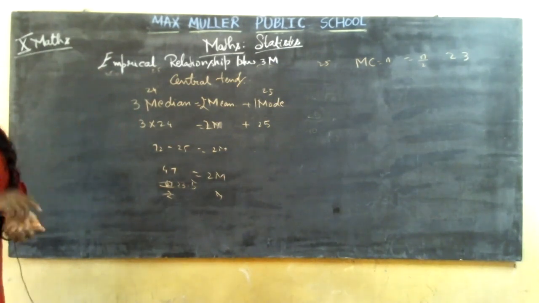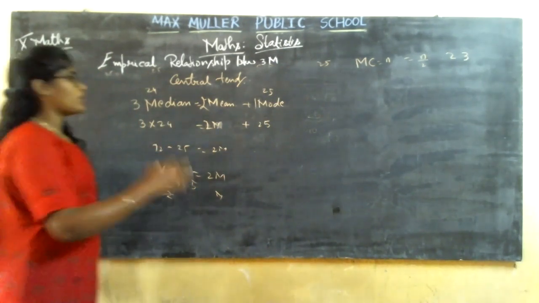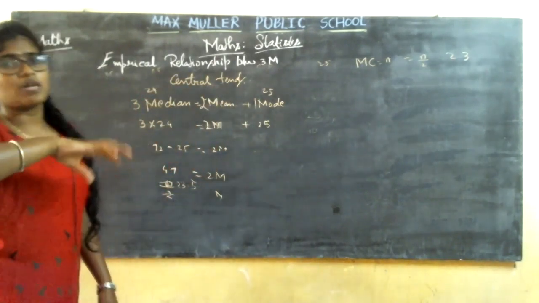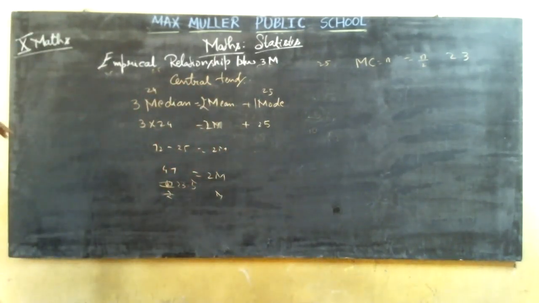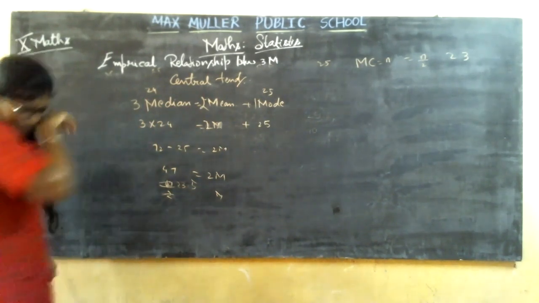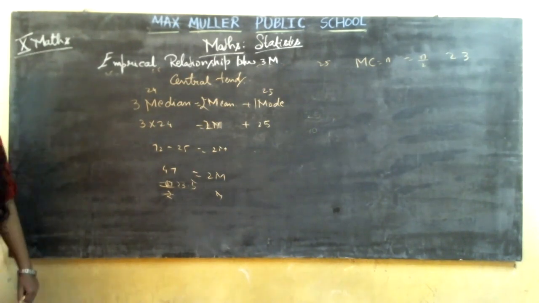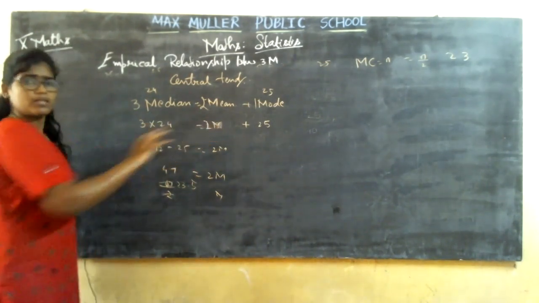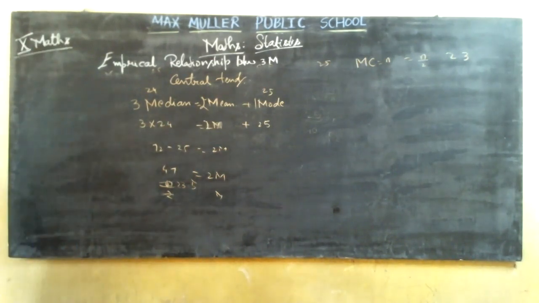The question, the number might be different, children, but you are going to do it in this method. If you are not able to remember that mean is equal to 3 median minus mode divided by 2, if you are not able to remember it in that way, you can remember the general formula, that is 3 median is equal to 2 mean plus mode, and then you can solve the problems regarding this.